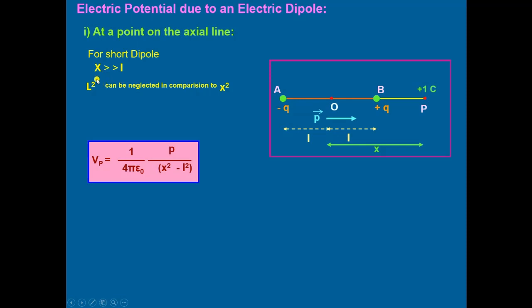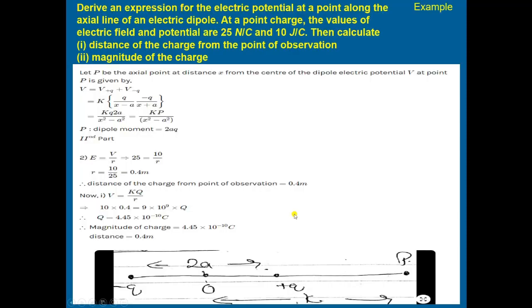If x is very large and L is short, then L square becomes even smaller and can be neglected in comparison to x square. Then the value becomes equal to 1 upon 4 pi epsilon naught multiplied by P upon x square, because L is neglected in the case of a short dipole.